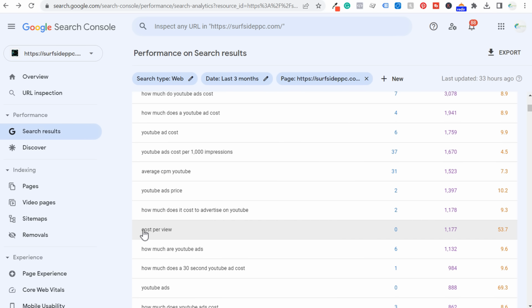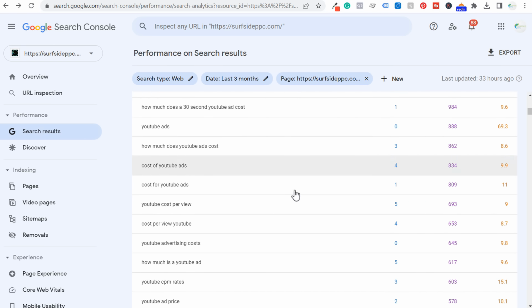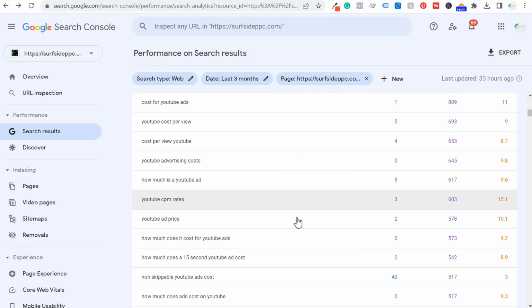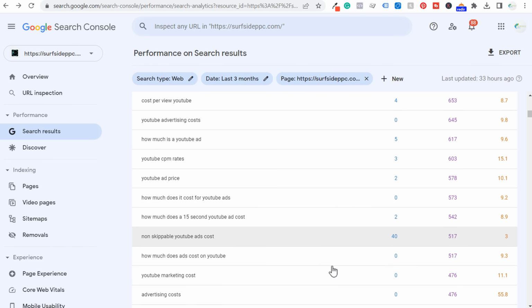Cost per view. What is cost per view? I'm getting almost 1,200 impressions over the last 3 months, but 0 clicks. 53.7 position, not the greatest position. So cost per view is a separate, completely separate keyword I can target with a completely separate video and blog article and probably drive more clicks back to my website, clicks back to my YouTube channel. And we'll come down here and find one more. So what you can do is actually find all of these different keywords. Advertising costs here, something completely separate.